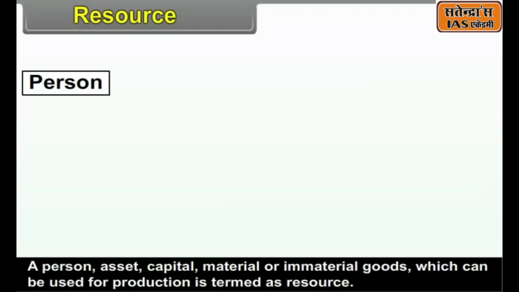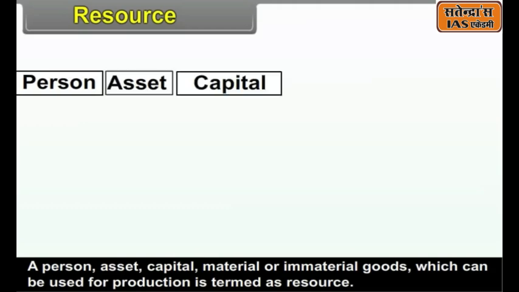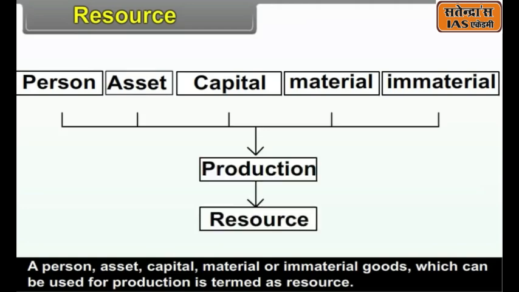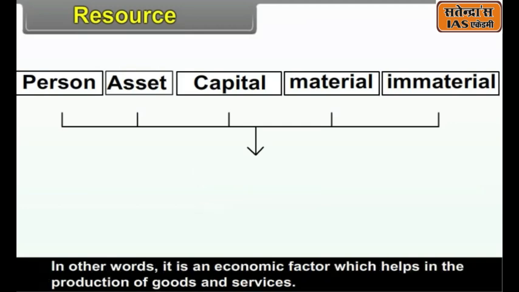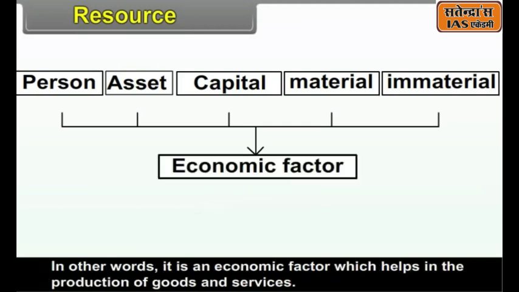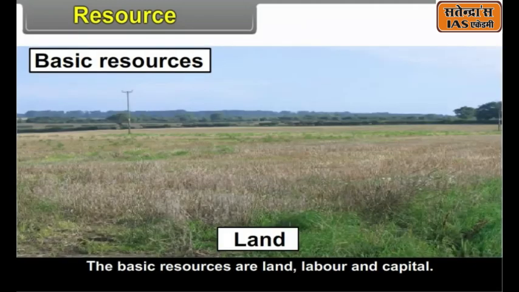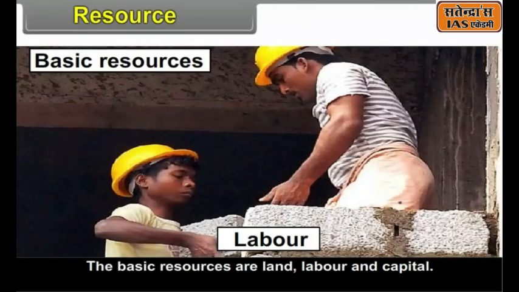A person, asset, capital, material or immaterial goods which can be used for production is termed as resource. In other words, it is an economic factor which helps in the production of goods and services. The basic resources are land, labor and capital.